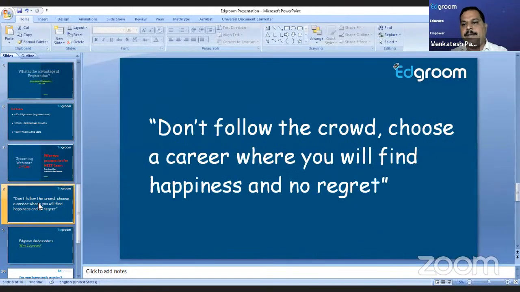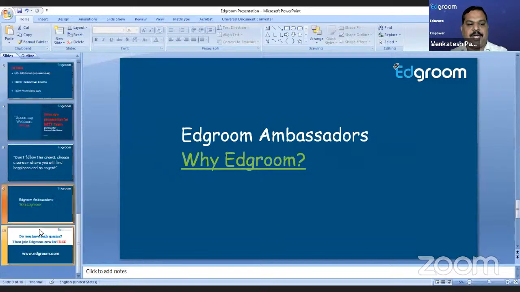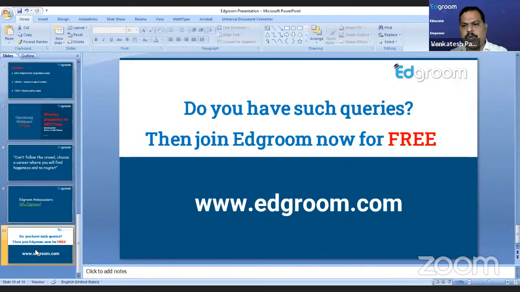I strongly believe in this and I advocate the same to students. Don't follow the crowd, choose a career where you will find happiness and no regret. So definitely EdGroom is a place where you can find what you exactly want. Remember, it is a completely free website. You can join us freely. No need to pay any money and utilize all the services that we are providing.